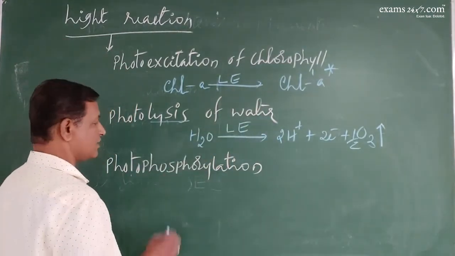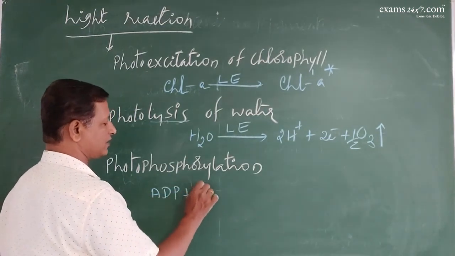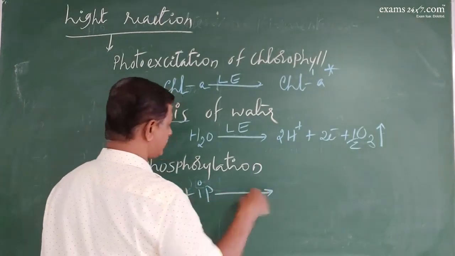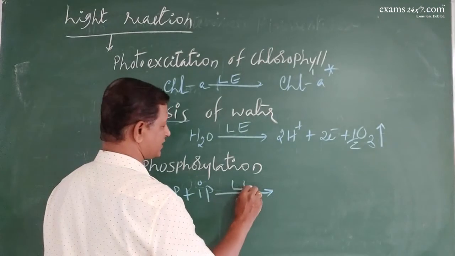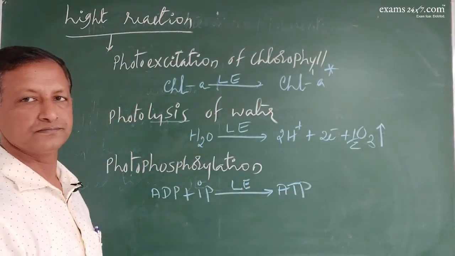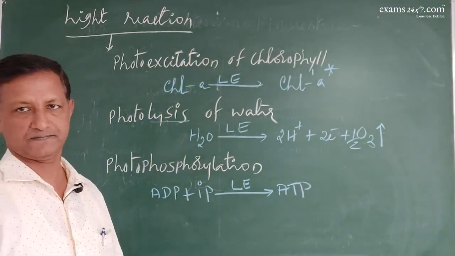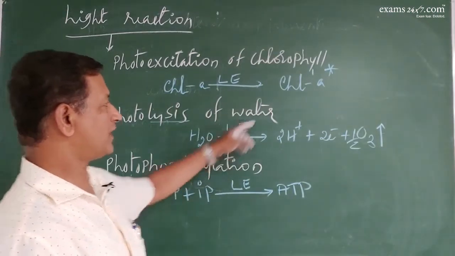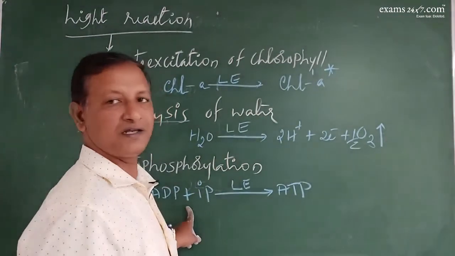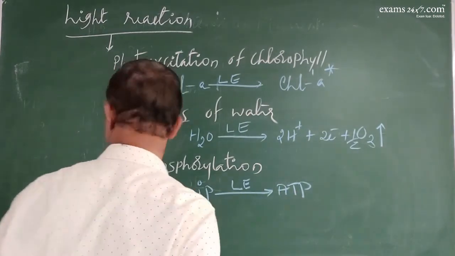Photophosphorylation means phosphorylation, which is the addition of inorganic phosphate to ADP in the presence of light energy to produce ATP. So these are the three steps taking place inside the thylakoid. Chlorophyll excites, water gets broken down and ATP will be generated. Hope you are clear.